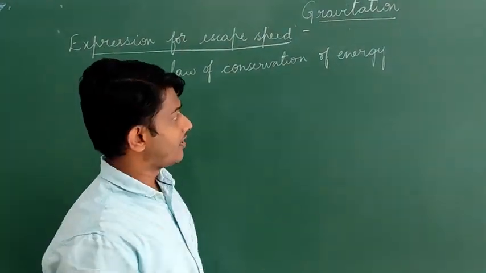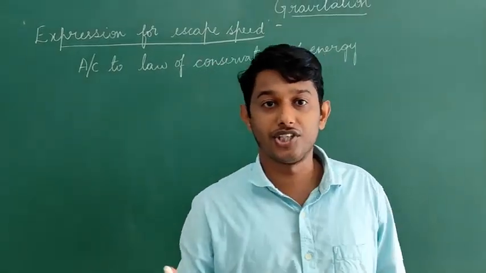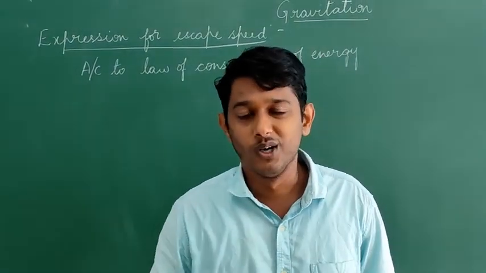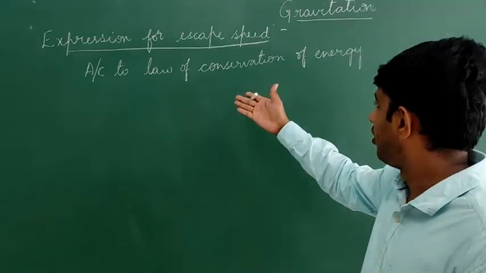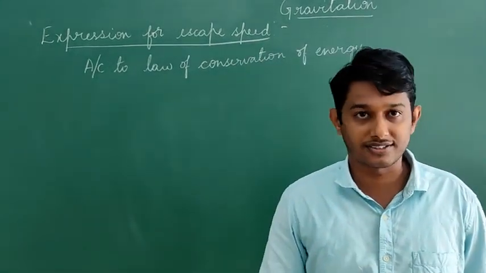So what does the law of conservation of energy say? Energy can neither be created nor destroyed, but it can be transformed from one form to another. This is what our law of conservation of energy says. I hope you all know this. You have learned it in your lower classes itself.